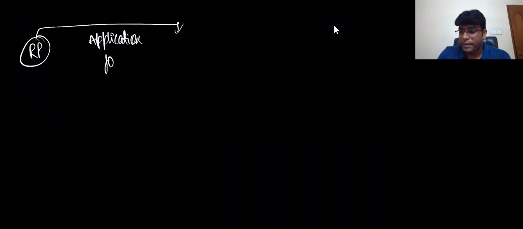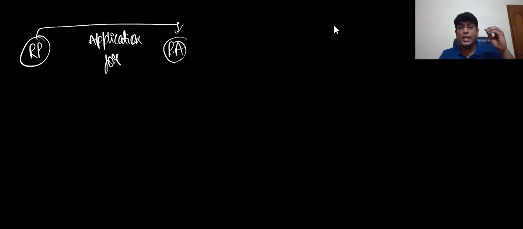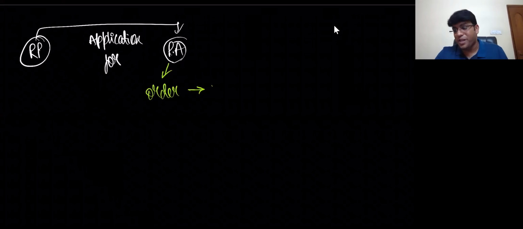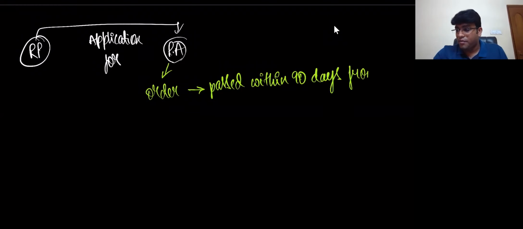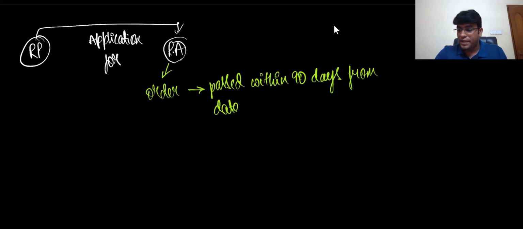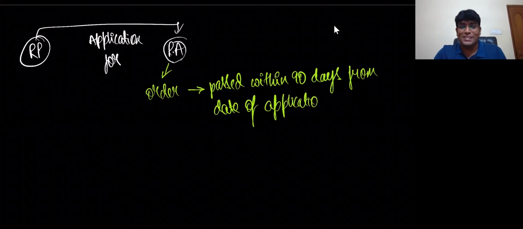The registered person will make an application for provisional assessment. Obviously, registered person will make an application for provisional assessment. When application is made for provisional assessment, he will pass the order. And let me tell you one special point, my dear friends, that order will be passed within 90 days from date of application. Who will pass the order? Proper officer will pass the order.